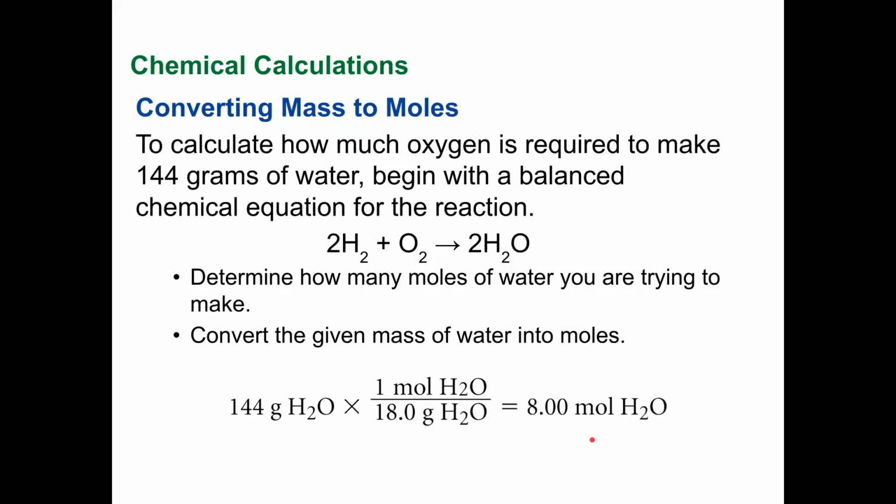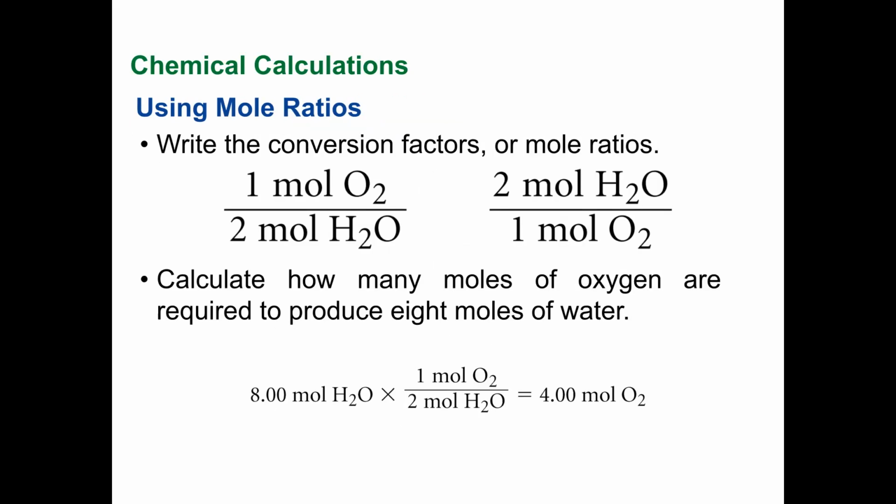So that's helpful, but the question says how much oxygen is required? Well, to figure out that, we write the conversion factors of 1 mole of oxygen and 2 moles of H2O, or 2 moles of H2O and 1 mole of oxygen. So if I have 8 moles of water, I want 2 moles of water on the bottom because I want to cancel this unit with this.